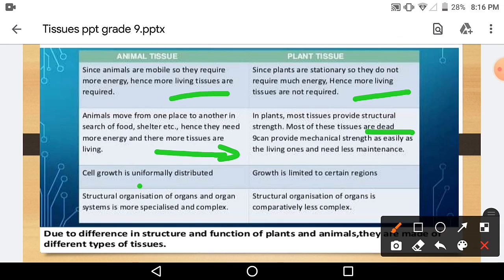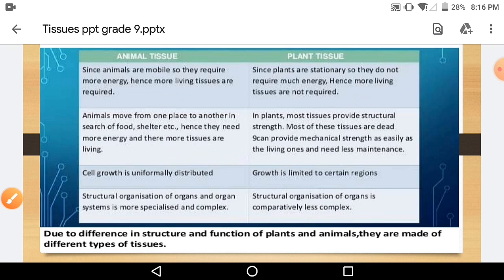Cells grow uniformly distributed. Here growth is limited to certain regions only. Structural organization of organs and organ systems is more specified and complex. Here it is less complex. So this is the difference between plant and animal tissue.